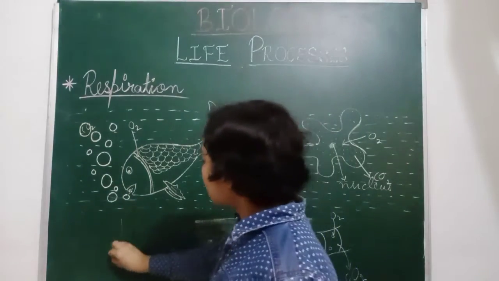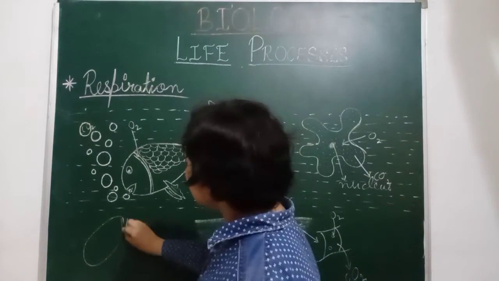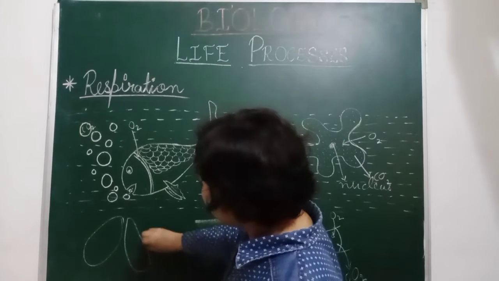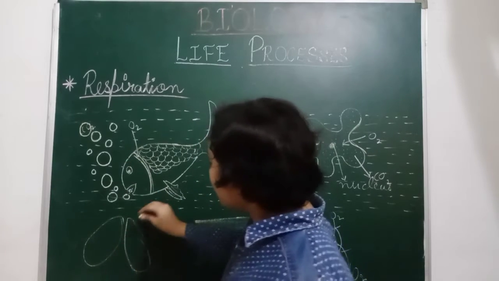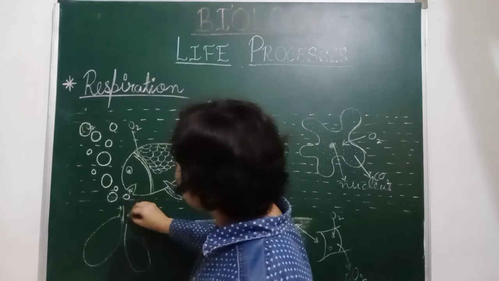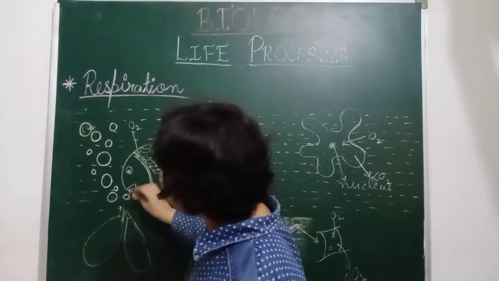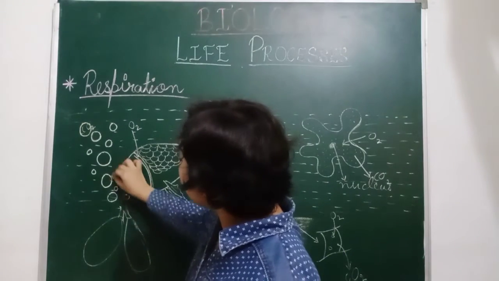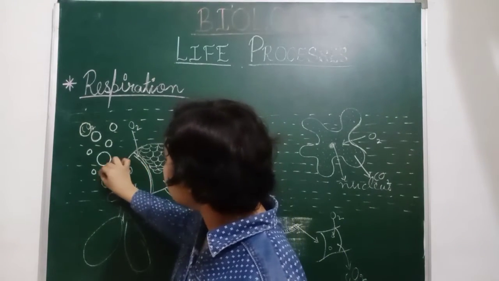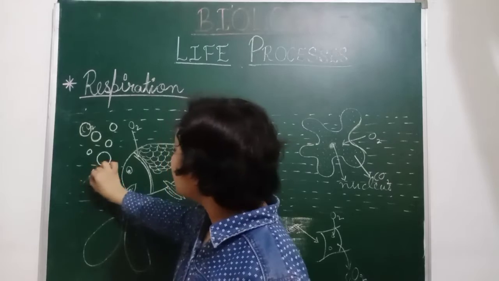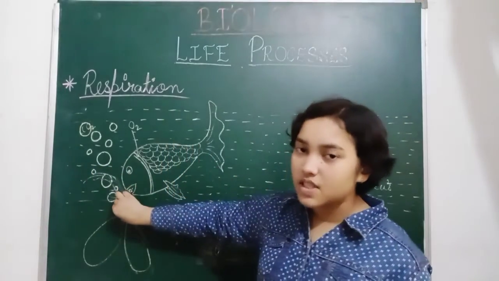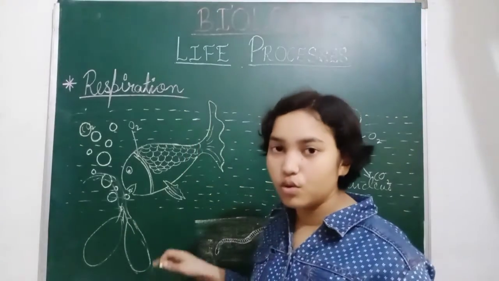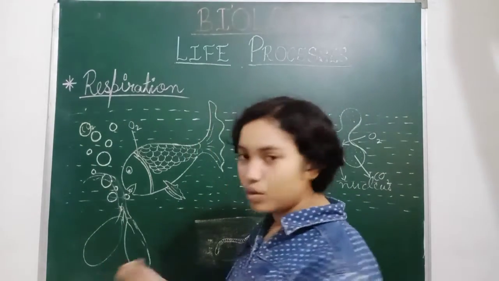Suppose that these are the lungs of the human. Actually, these are not exact, but here are the two bronchi, and these are joined together, and through the windpipe, the oxygen comes inside and is divided into two, into these two lungs.